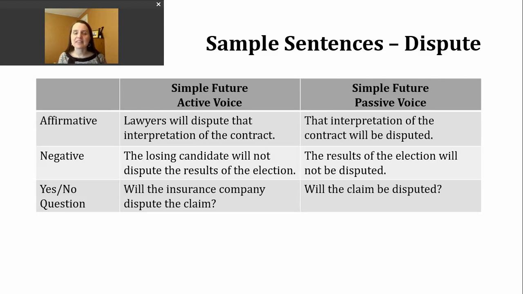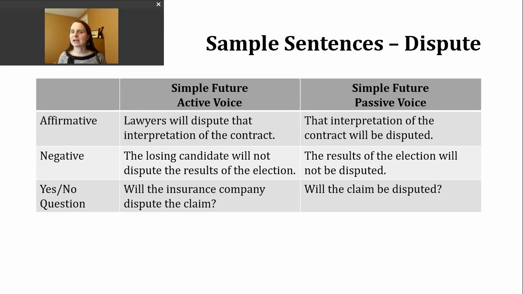Now let's take a look at negative. And we'll start again with the active voice. To make a sentence negative in the simple future using will, all we need to do is insert not after will. And we'll continue to use the base verb right after that. So here's another example sentence. The losing candidate will not dispute the results of the election.